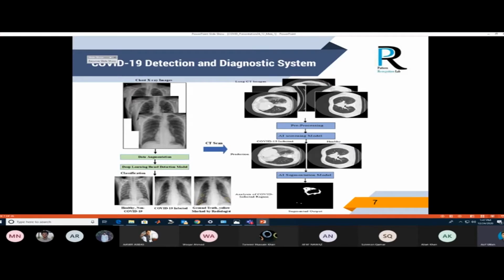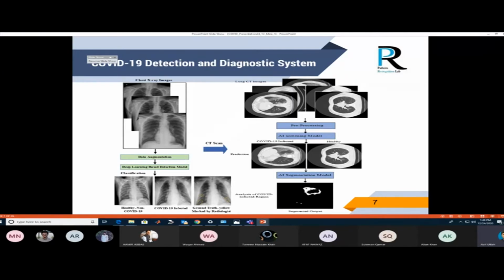In the initial phase, we have used a detection system. As chest X-rays are commonly available in all hospitals, we first take the X-ray images of the suspect. Whenever one is identified as infected, the infected images or patients are further provided for CT scan analysis. In a CT scan analysis, we can do a detailed analysis of the infected region, where the infection is and how much. So it provides a huge facilitation to the medical staff.